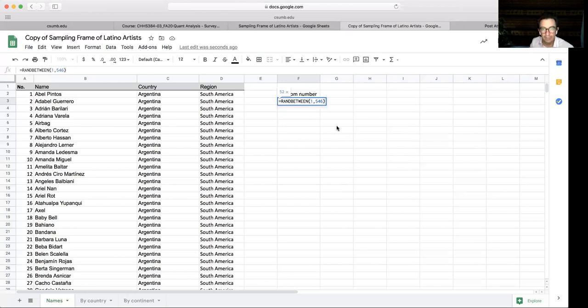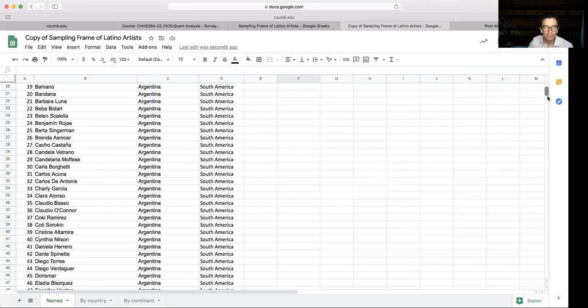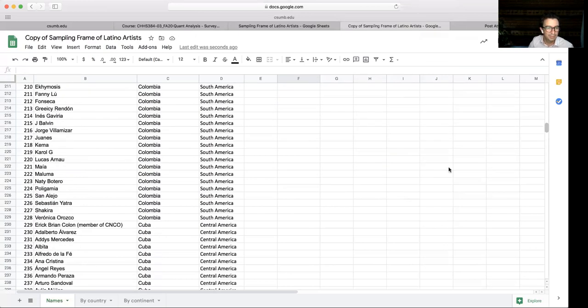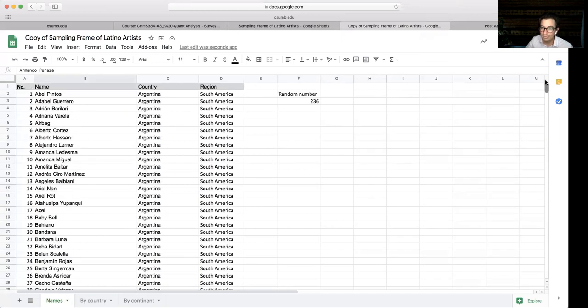So when I hit enter, the spreadsheet is going to give me a random number from 1 to 546. It gave me 236. Who is the lucky winner at 236? That would be Armando Peraza from Cuba. Okay, that is a way to do that.